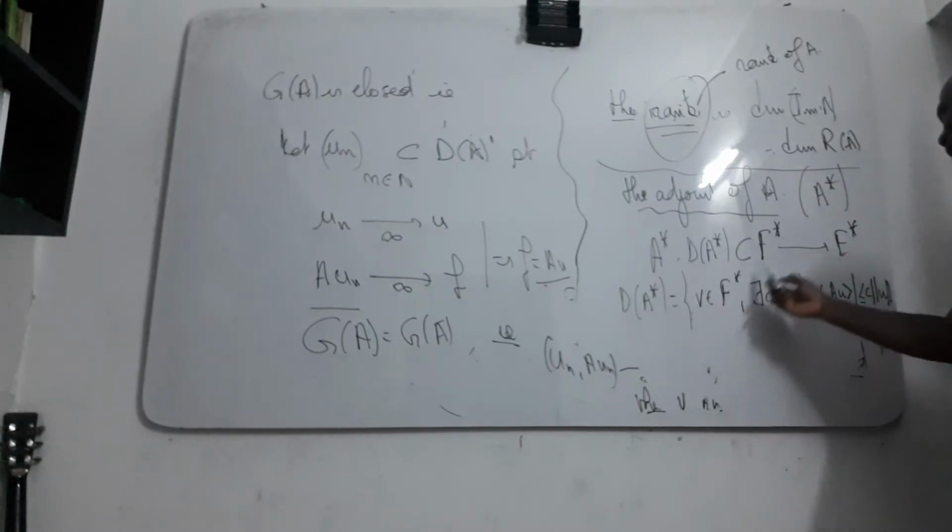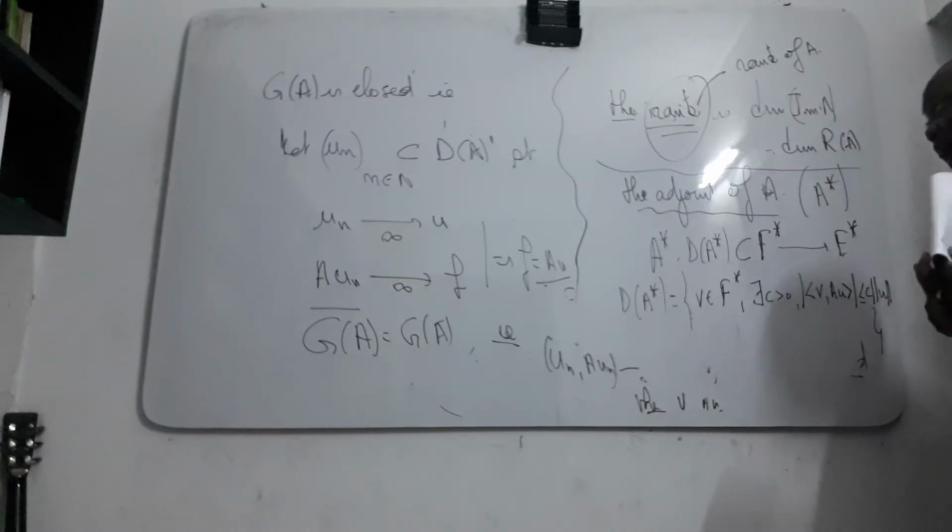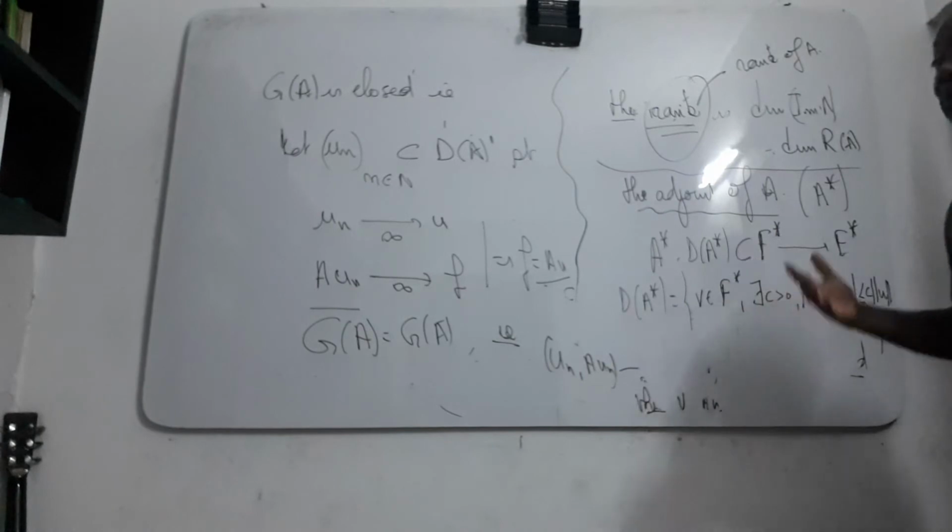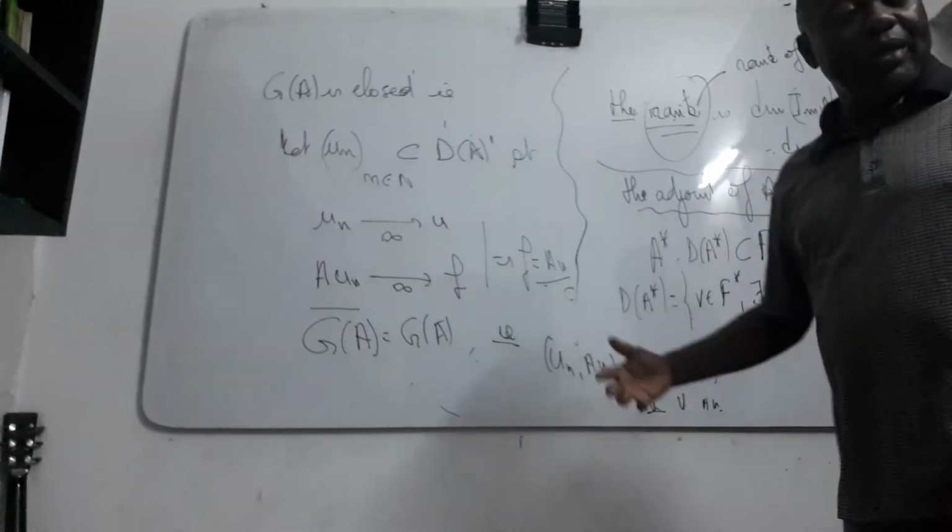Now I will give you the definition of the domain of A star, the adjoint of A.